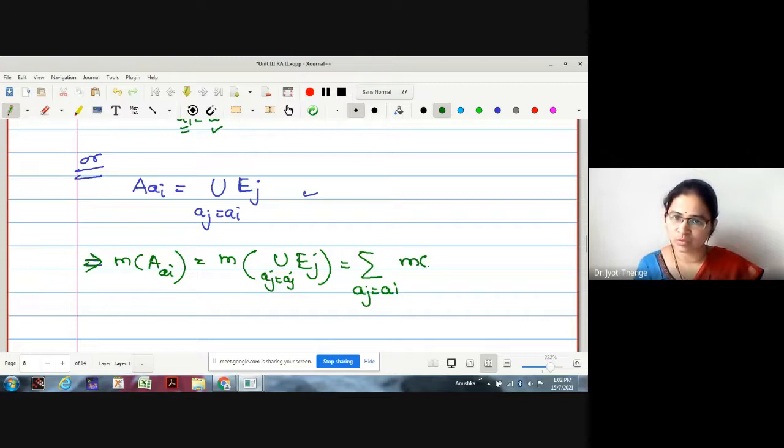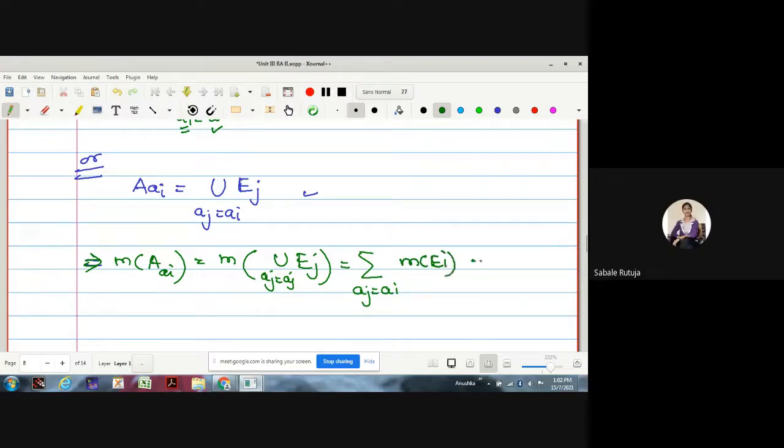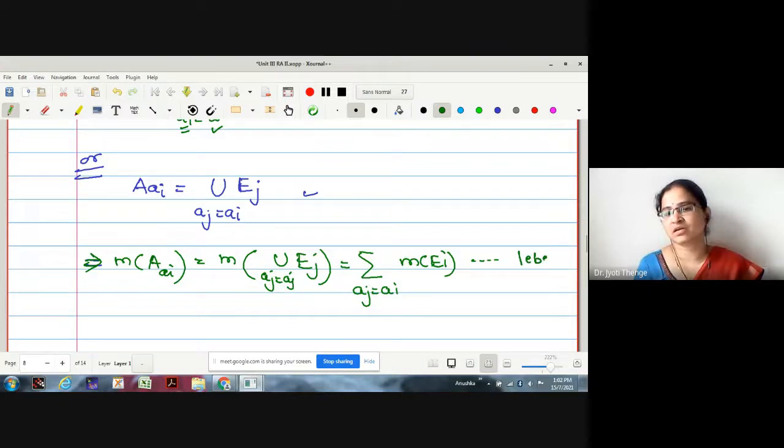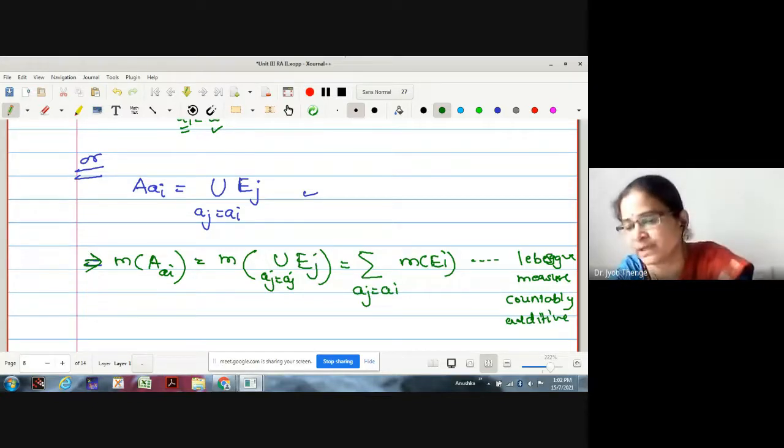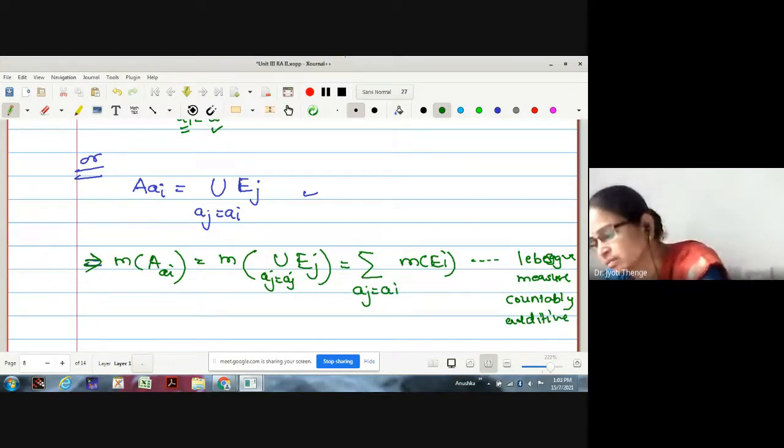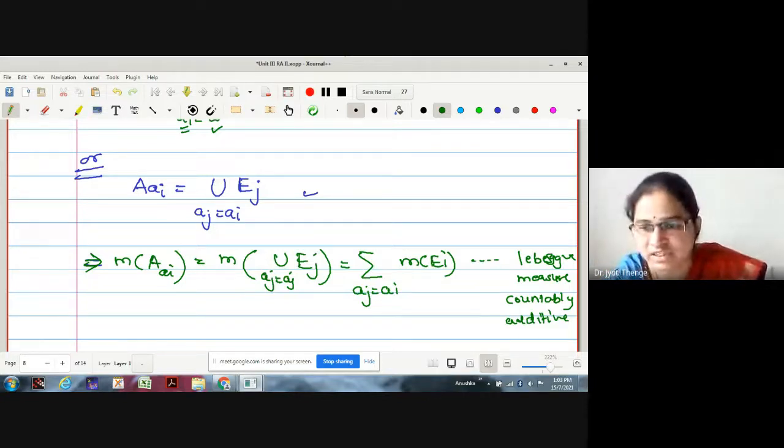Lebesgue measure is countably additive on pairwise disjoint sets, right?